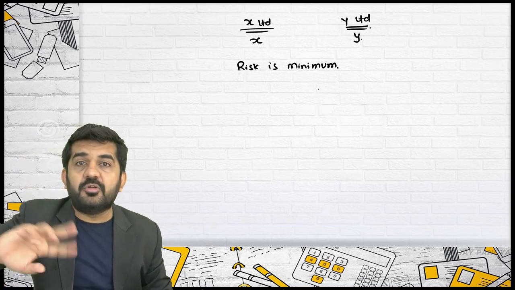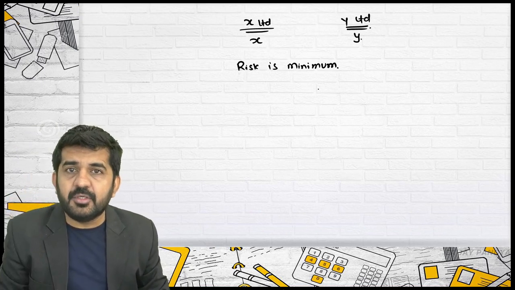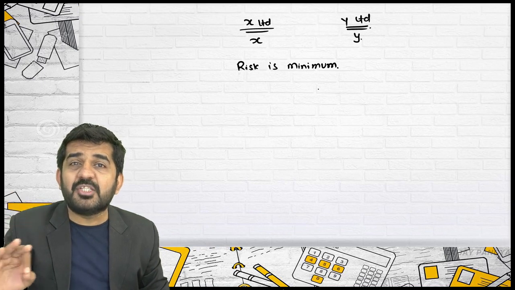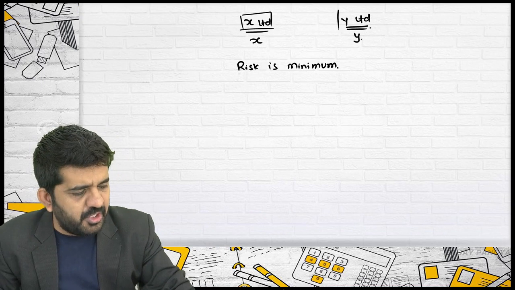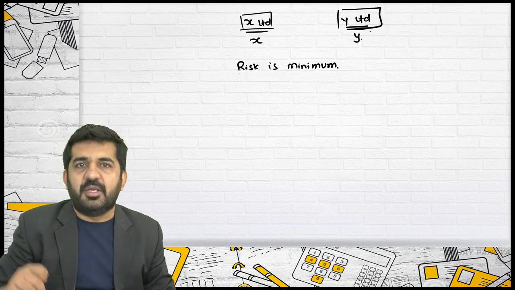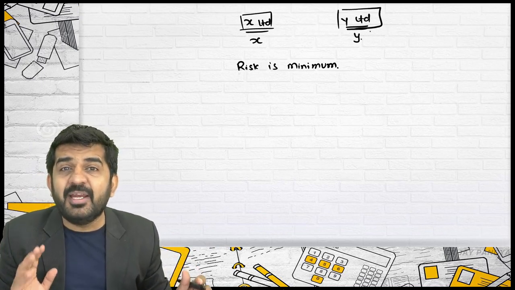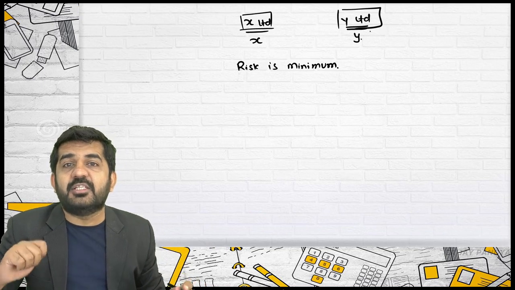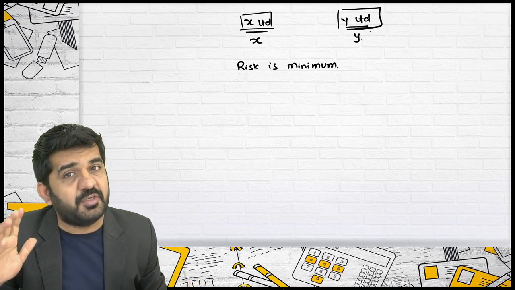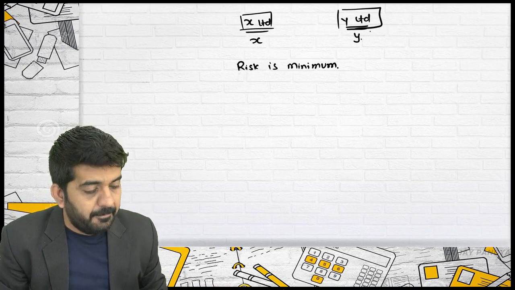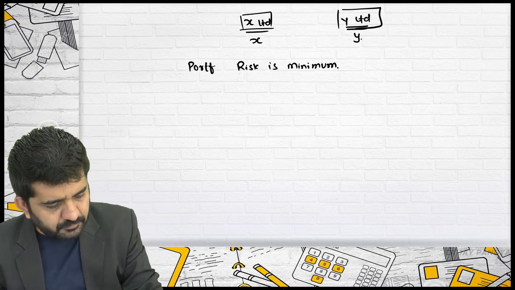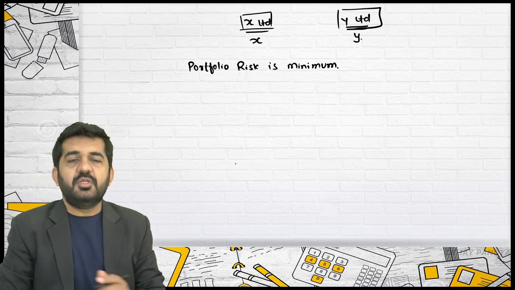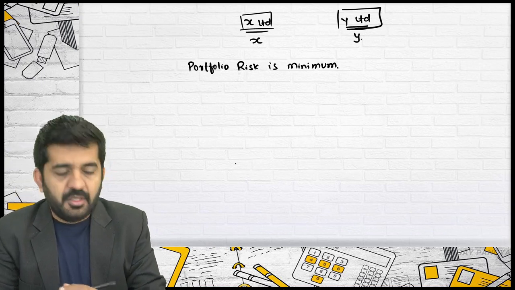See, I don't want a risk return relationship. I want my risk to be minimum. Now, as you are investing in these two shares, your risk will not be zero. So, zero is not minimum. But I want a combination in such a manner that there is the highest risk reduction through diversification and my risk is minimum. Portfolio creation for minimum risk.